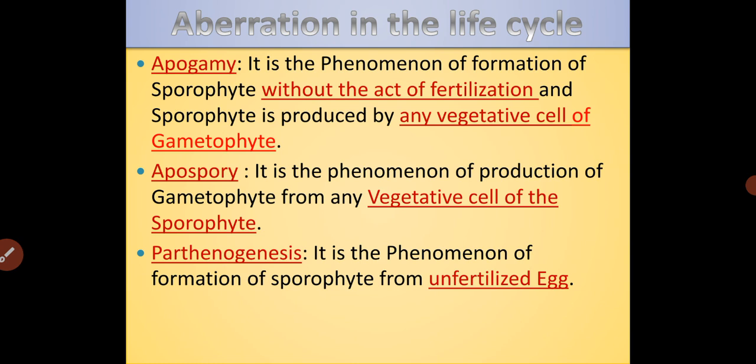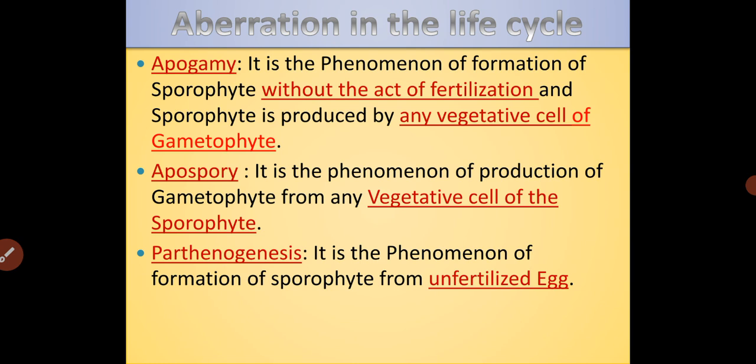Let us move towards the aberrations in the life cycle of the pteridophytes. Pteridophytes reproduce not only through the sporophytic generation or the gametophytic generation, nothing but asexual or sexual reproduction. It also shows certain variations from these two, that is apogamy, apospory, and parthenogenesis.